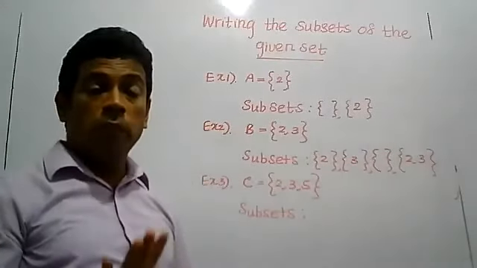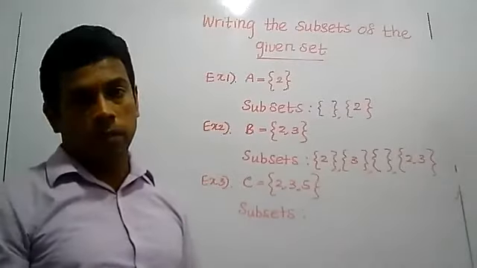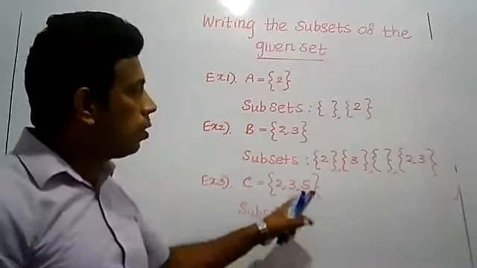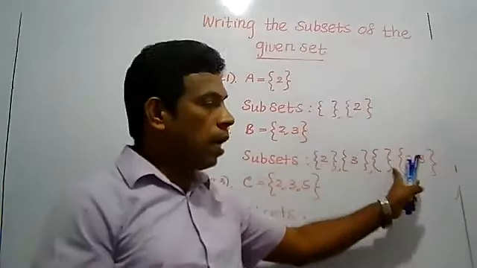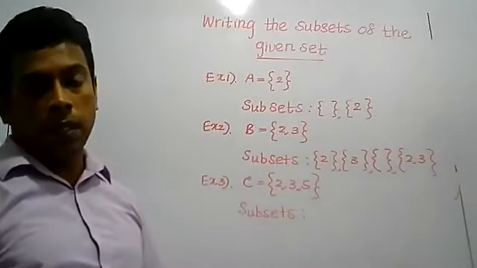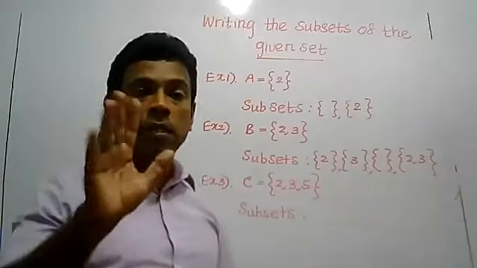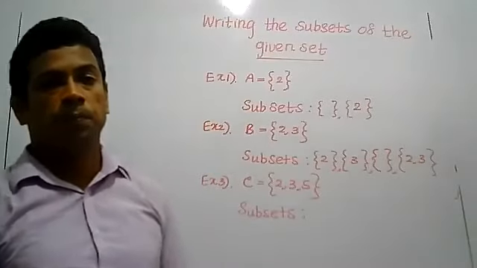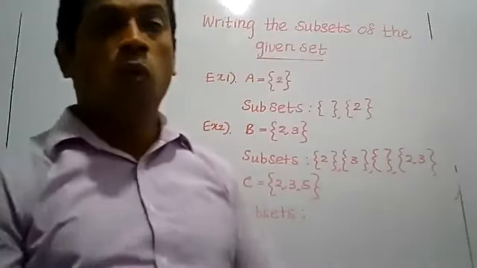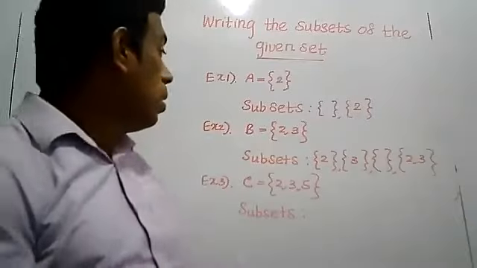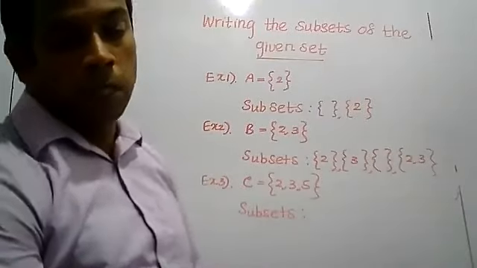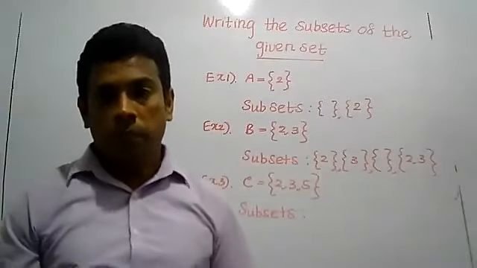Now I told you there are 8 subsets. Out of the 8 subsets, you know that 2 subsets are the null set and the given set. So you should be able to write 6 subsets. Try to write all the subsets. There are 8 subsets belonging to the set. Write them.